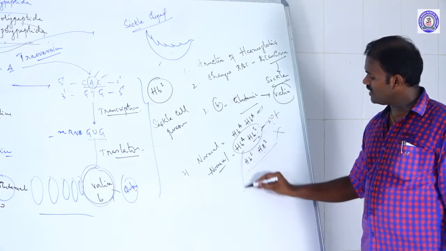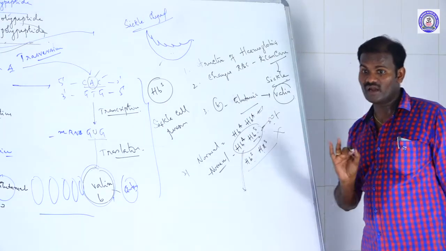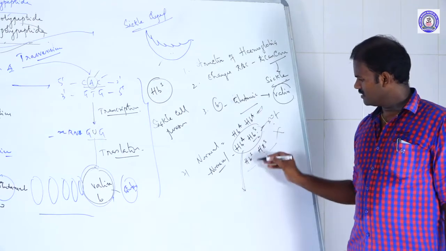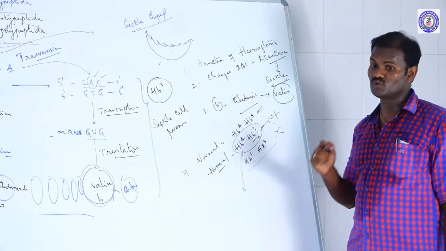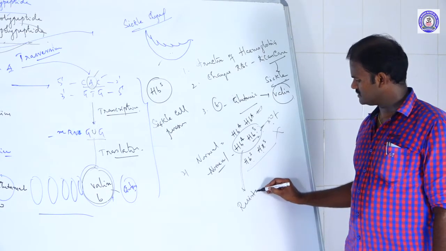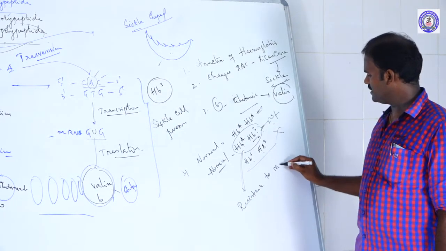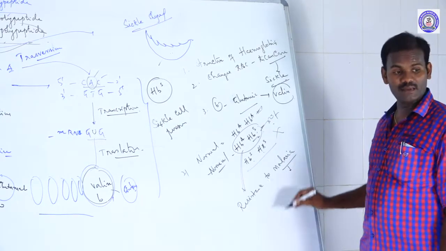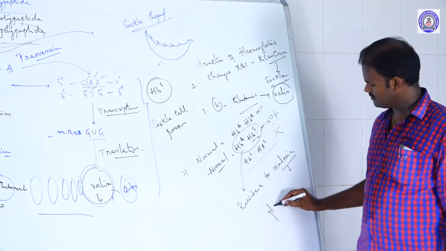One advantage of sickle cell persons is that they show resistance to malaria, because of the malarial parasite Plasmodium.